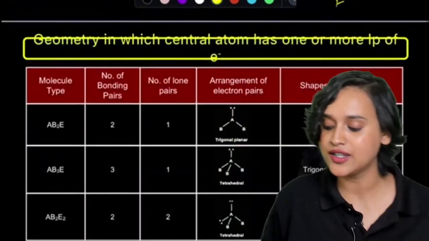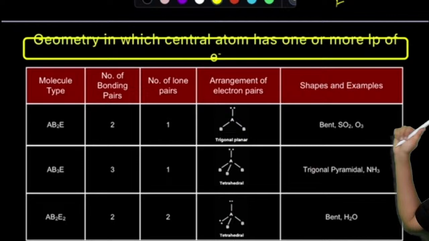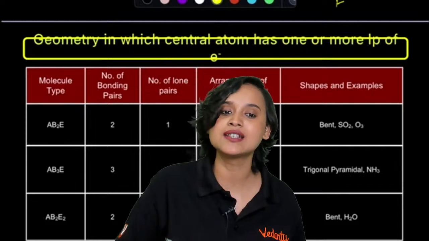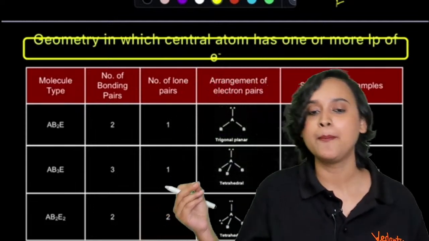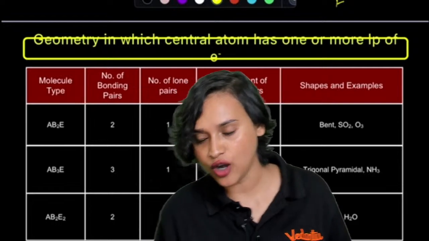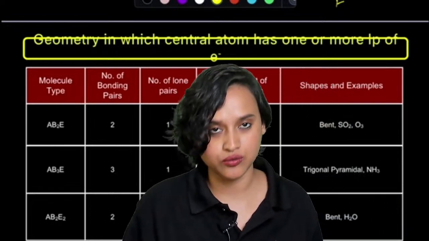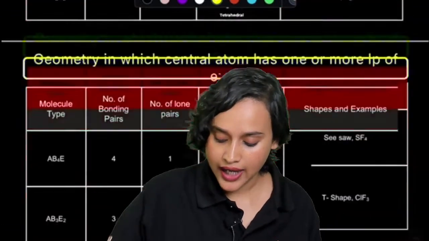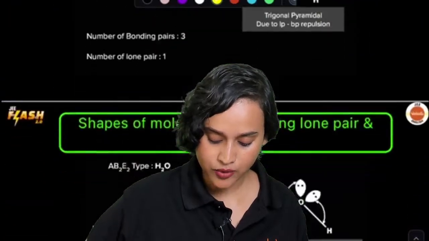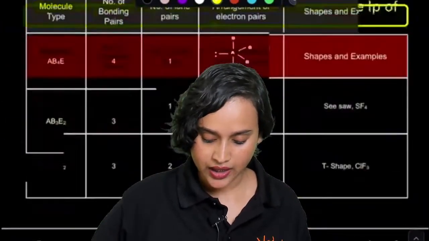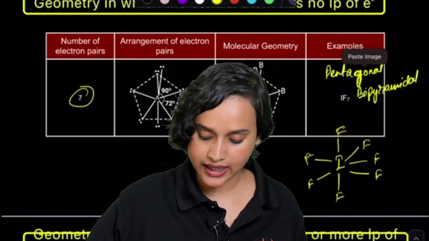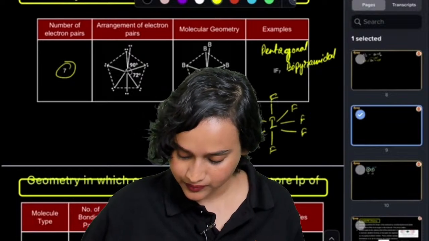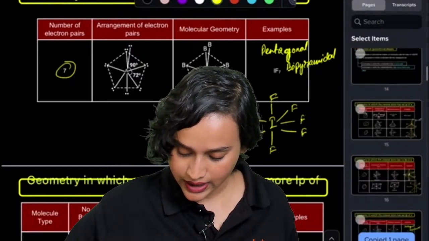Chalo. Now let us talk about what will be the geometry and shape if the central atom has one or more lone pairs. If the central atom has one or more lone pairs, then what do we do? Chalo. So now I am going to need some paper. Wait a second, guys. I need extra paper.